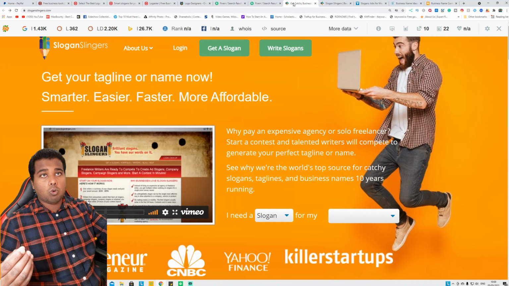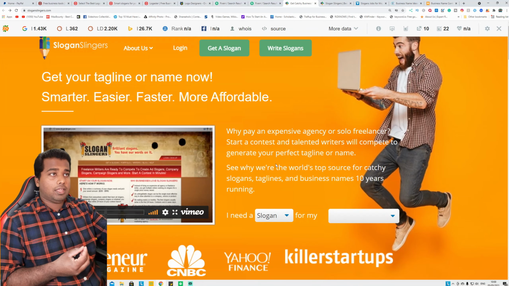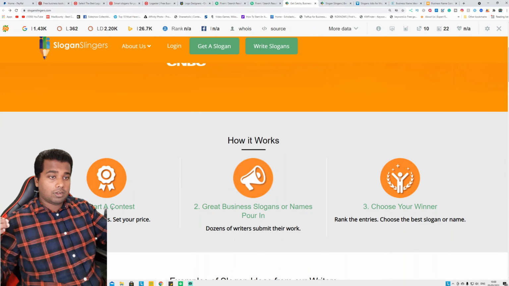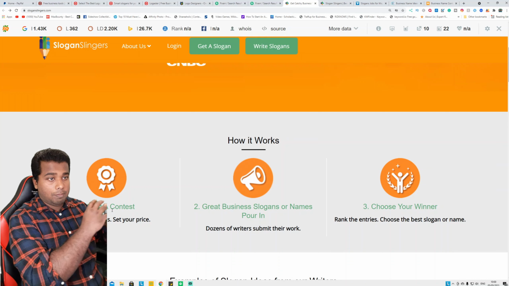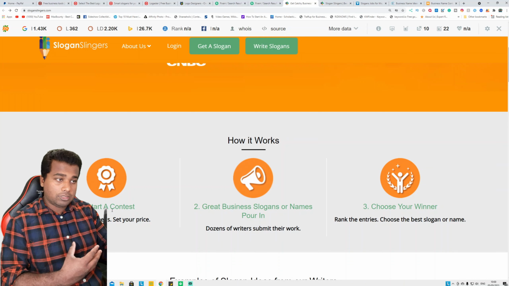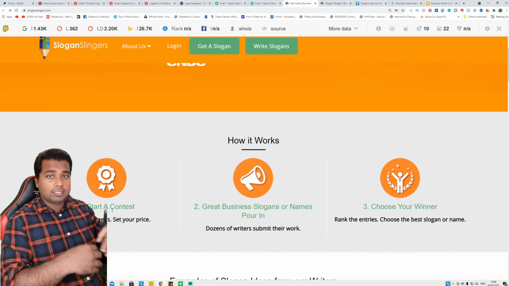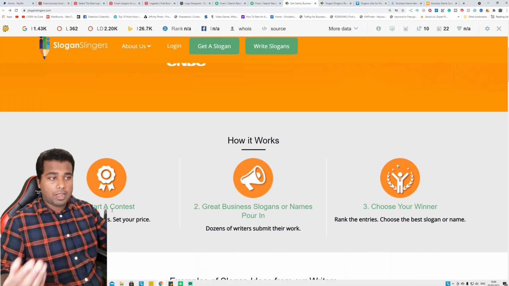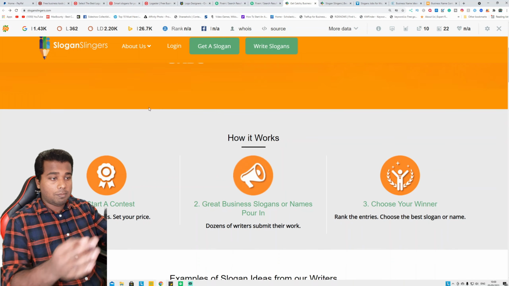The third one is called sloganslinger.com. Here you can see people come to start a contest. Basically the business owners come here, they want a slogan for the business, so they start a contest on this website. You participate and you generate a slogan for those businesses. If they approve your slogan, you get paid for that. And this website intermediates everything.